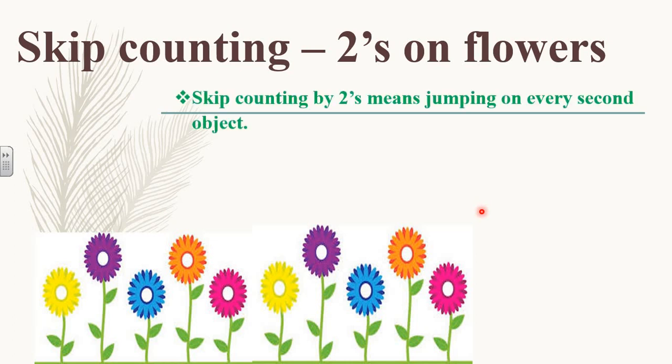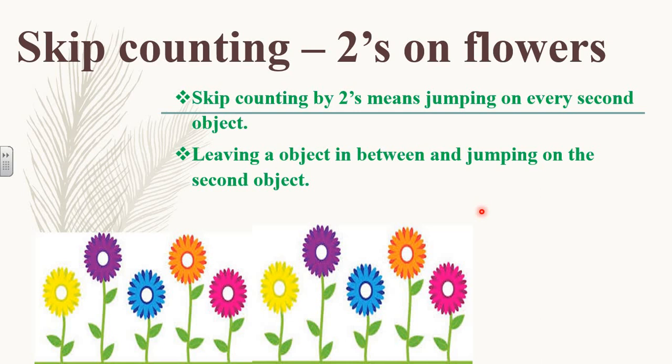Now, let's see the meaning of skip counting. Skip counting by 2's means jumping on every second object. Object can be anything. It can be a book, it can be shoes, it can be a pencil, it can be a chocolate. Like you do jumping for the chocolate, how fast you are running and getting your chocolate. Now, second meaning, leaving an object in between and jumping on the second object. Means, when you do skip counting, you leave an object in between and jump on the second object.